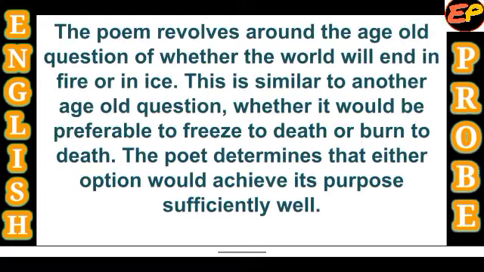The poem revolves around the age-old question of whether the world will end in fire or in ice, because there is a debate among the people. Some people feel it will be destroyed by fire, whereas some think it will be destroyed by ice, as we have witnessed in the thoughts of the poet in this poem.